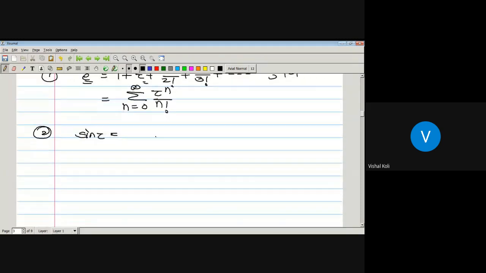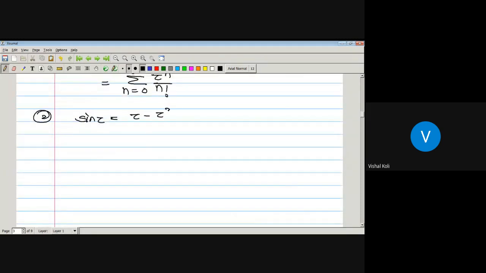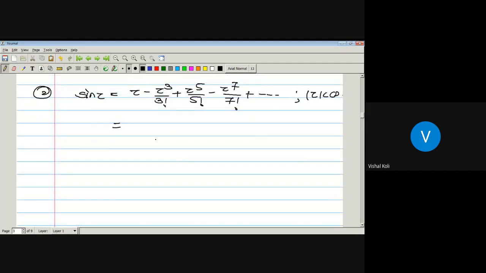The series for sin z is z minus z cube divided by 3 factorial plus z raised to 5 divided by 5 factorial minus z to the power 7 divided by 7 factorial, and so on. As it is again analytic in the whole complex plane, modulus of z is less than infinity. Again, it can be written as a series, n running from 0 to infinity. The first term will be z, so it must be of the form z to the power 2n plus 1 divided by 2n plus 1 factorial.